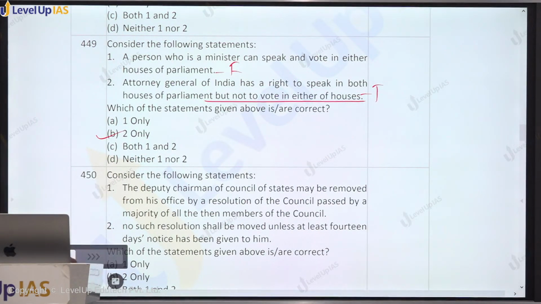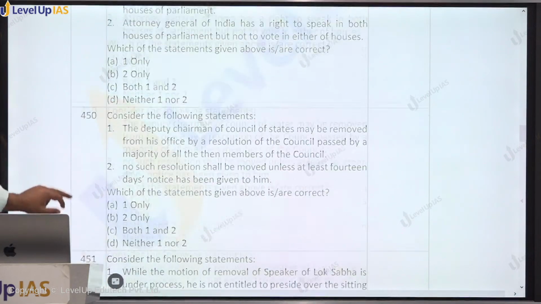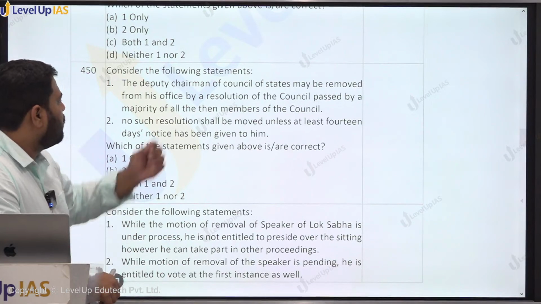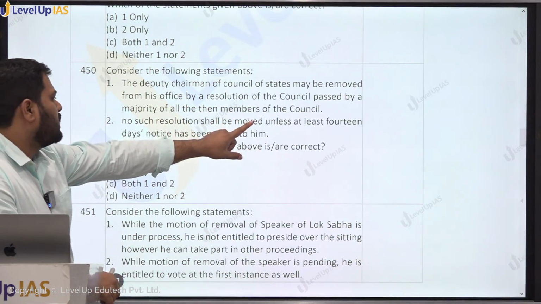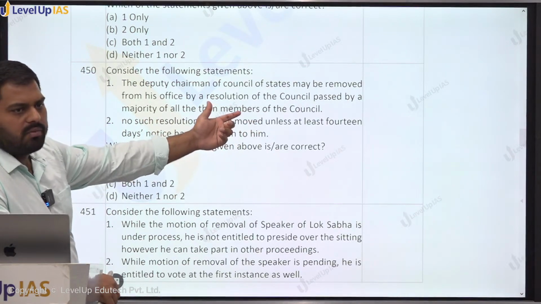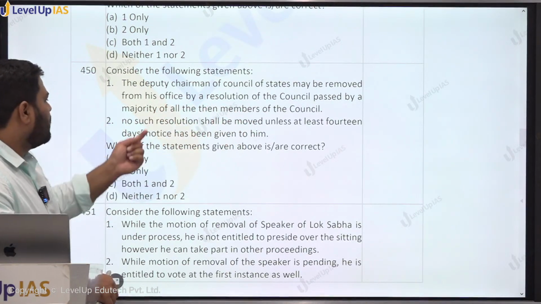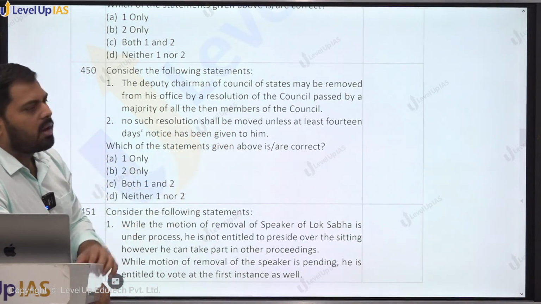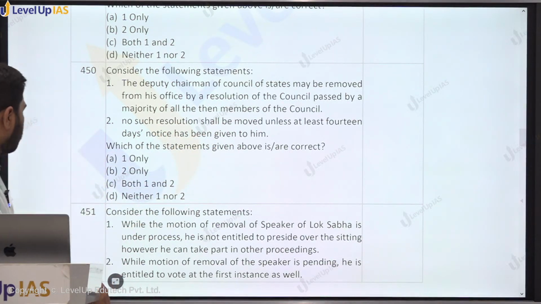Question number 450. It says, consider the following statement. The Deputy Chairman of Council of State may be removed from his office by a resolution of Council of State passed by majority of the then members of the Council. This is what is called effective majority. This is true statement. No such resolution shall be moved unless he has got the 14 days prior notice. True, right? So both the statements are true here.